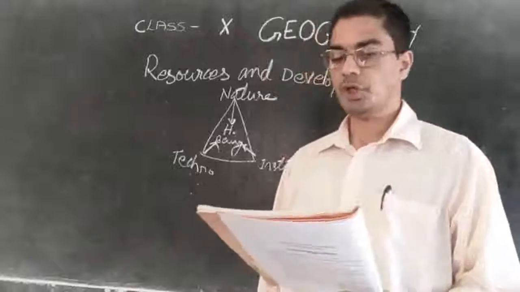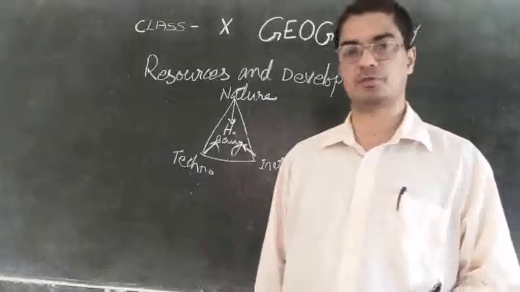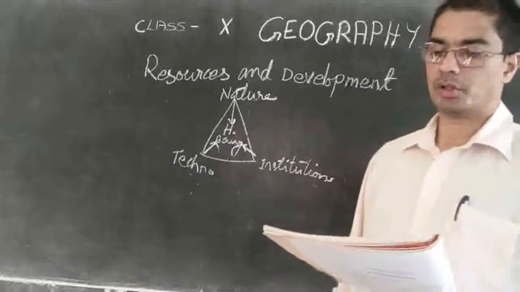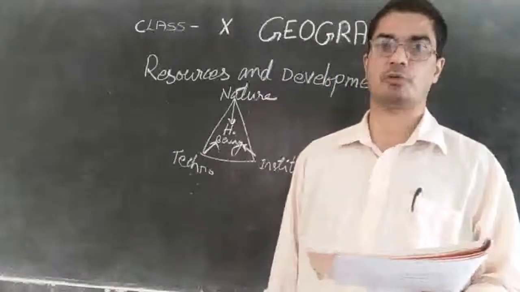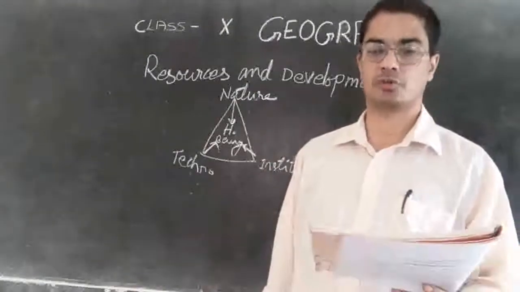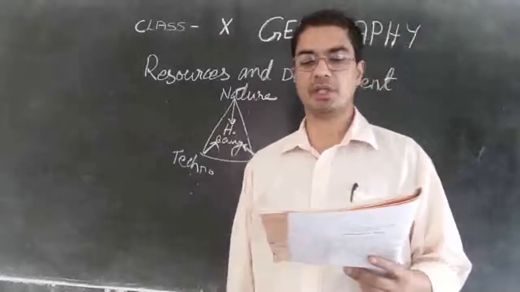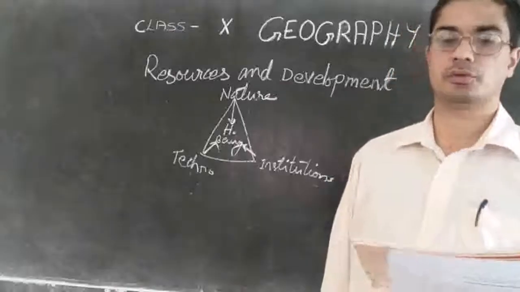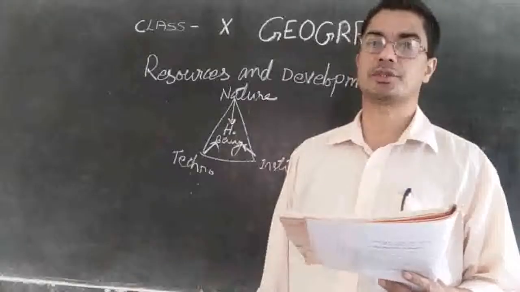Then human beings themselves are essential components of resources. You can underline that also. Human beings are essential components of resources. If human beings are not there, then all these resources may not be useful as they are today. They transform material available in our environment in order to use them as resources.